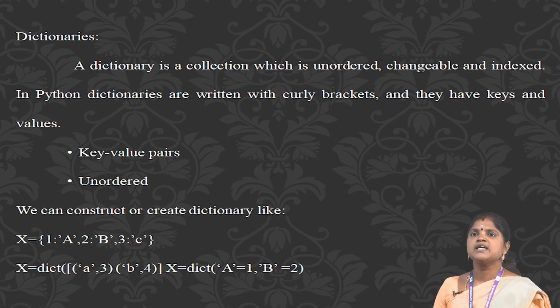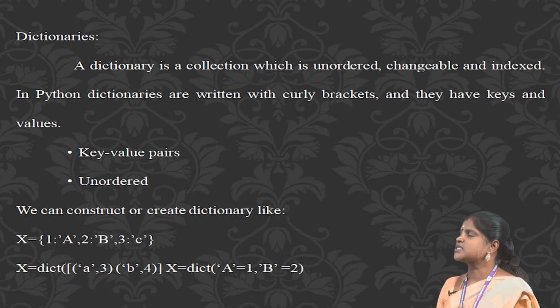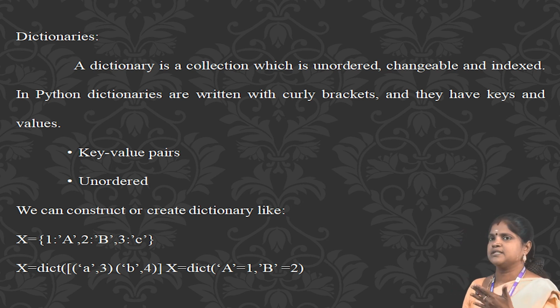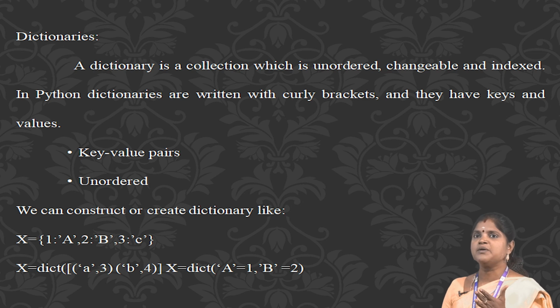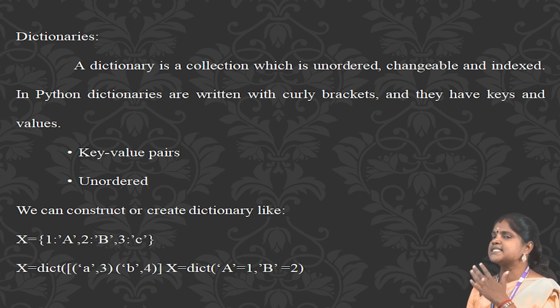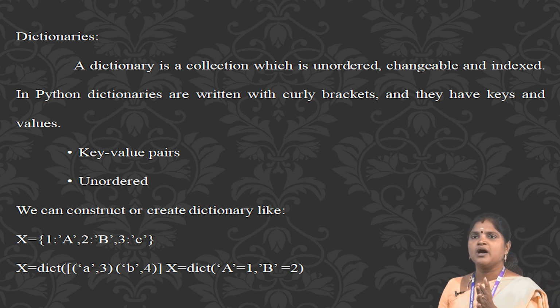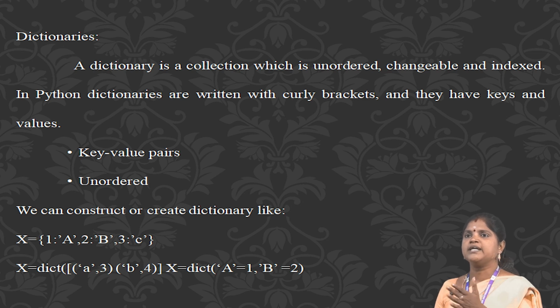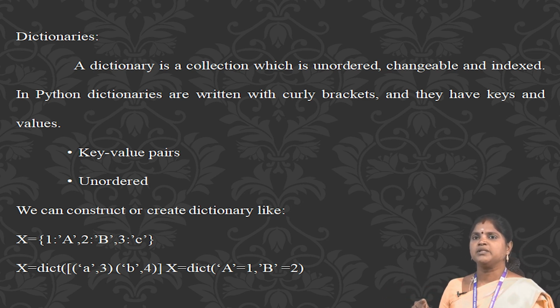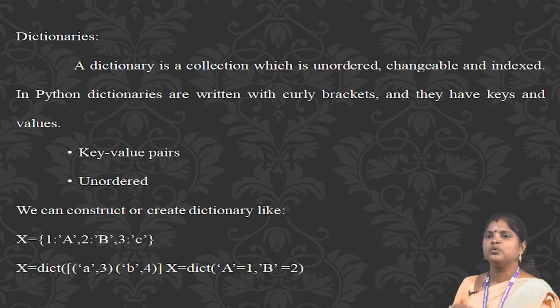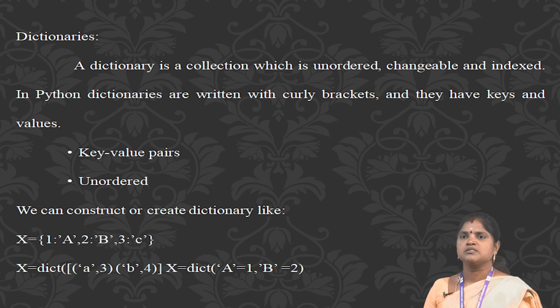Dictionary. A dictionary is a collection which is unordered, changeable, and indexed. In Python, dictionaries are written with curly brackets and they have keys and values. Key values are unordered. We can construct a dictionary like x = {1: 'a', 2: 'b', 3: 'c'}, x = dict([(3, 'a'), (4, 'b')]), x = dict(a=1, b=2). This is an example of dictionaries.